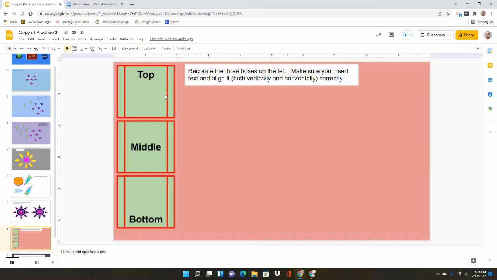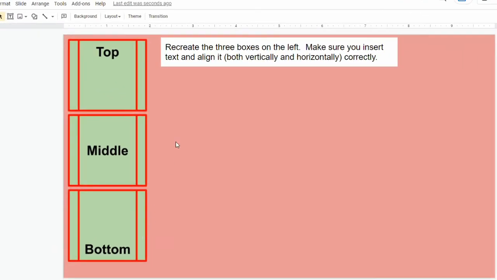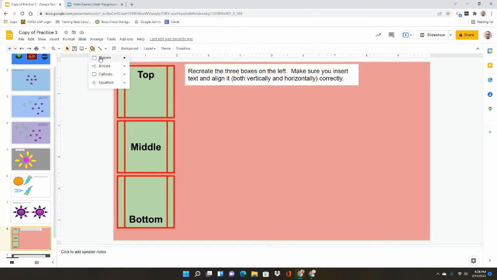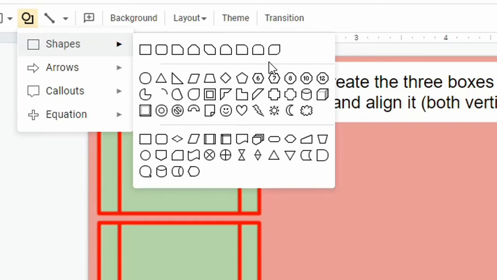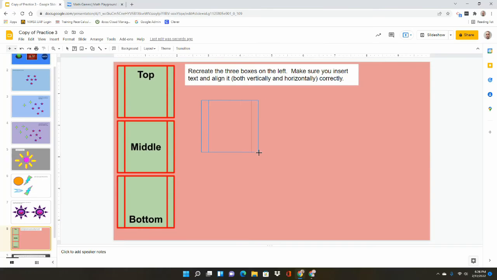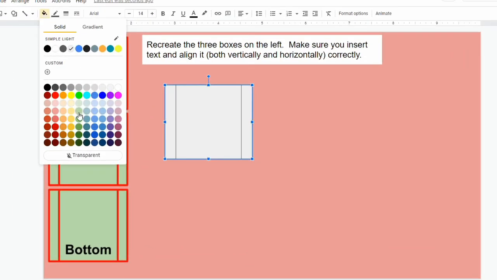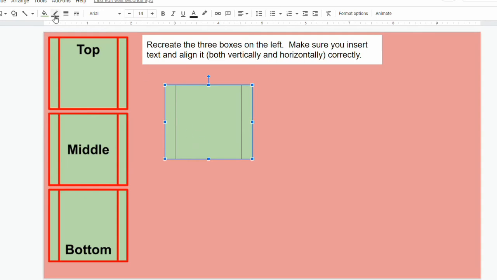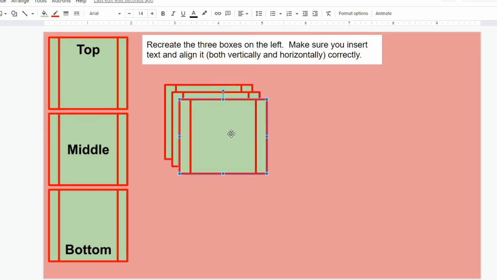On slide number 8, you need to recreate these boxes so that they say top, middle, and bottom. So if you go to shapes, you should see the shape that I used right here. Click on that. And then what I would recommend doing is getting it about the proper size. And your colors don't have to be the same as mine, but I used like a light green. I did a border in red. I changed the border weight to 4. And then what I would do is copy, Control C, and then paste, Control V, Control V.